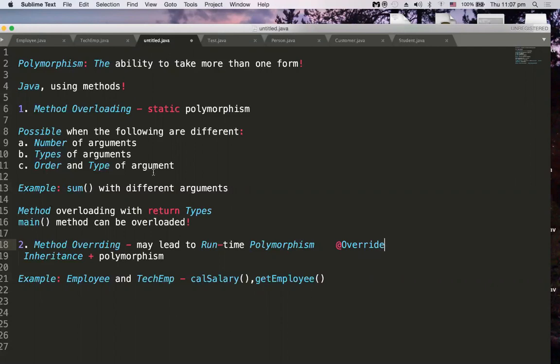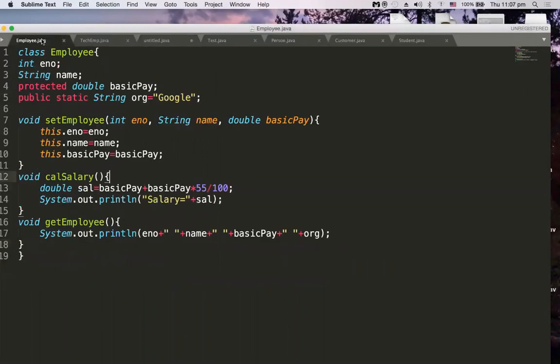Now let me go to one example and tell you. So what is method overriding? Method overriding is a mechanism wherein a subclass redefines the behavior or implementation of a method which is inherited from its superclass. This overriding may sometimes lead to runtime polymorphism, which happens through dynamic binding. Let me tell you the example.